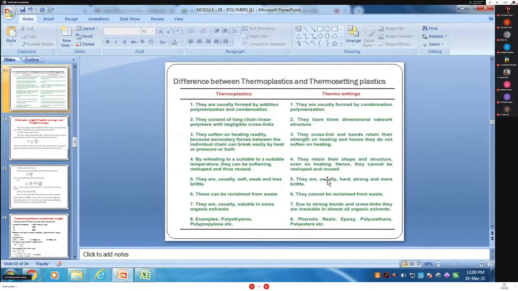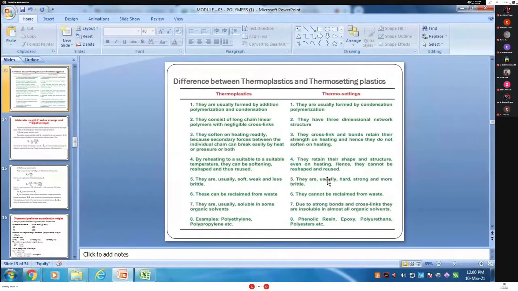I mentioned here the difference between thermoplastic and thermosetting resin. First difference, tell me. Akash Dhotre, tell me. Yes, ma'am. Tell me the first difference. They are formed by addition polymerization, and thermosetting by condensation polymerization. How do you say that? Addition and condensation are both for thermoplastic, no?